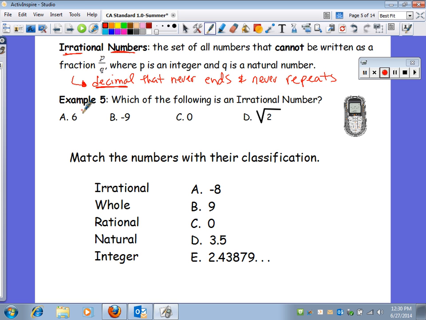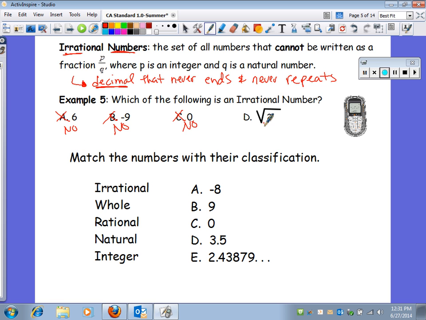Irrational numbers. The reason they call it irrational is because you don't really know how much it is. It never ends, so you never know the exact amount. So if we look at these, this is definitely not irrational. Definitely not. 6 is a whole number, it's a counting number, it's an integer, it's all of those. Negative 9 is an integer, and it's a rational number, and it's a real number, but it's not irrational. We know exactly how much negative 9 is. 0 is a whole number. So 0 and negative 9 are definitely not irrational.